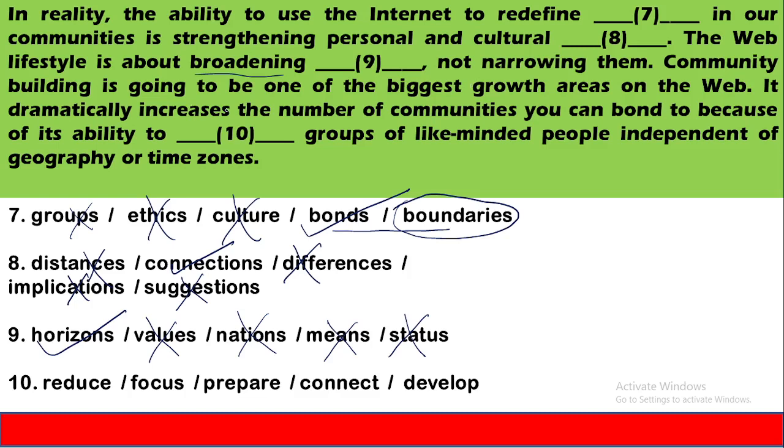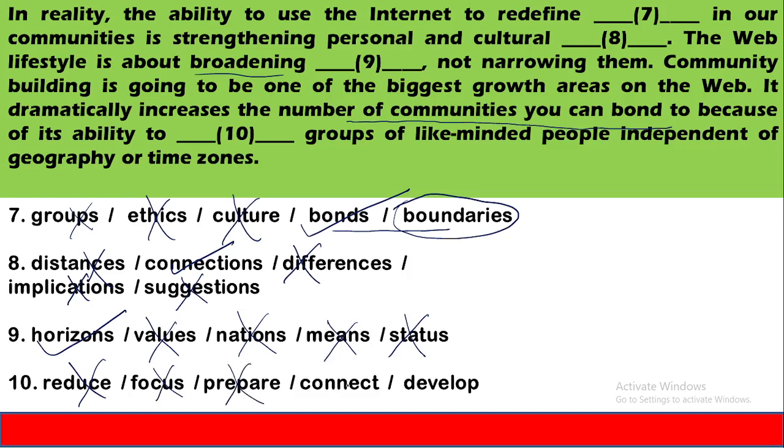Community building is going to be one of the biggest growth areas on the web. It dramatically increases the number of communities you can bond to because of its ability to dash groups of like-minded. Look at the sentence again. Here it is talking about bonding. So again, the word that will appear here will be of positive nature. So what word can come here? Ability to reduce the groups of like-minded? No. Focus, it's not giving appropriate meaning.